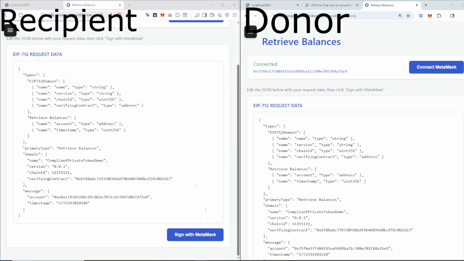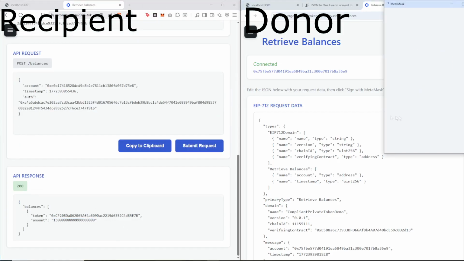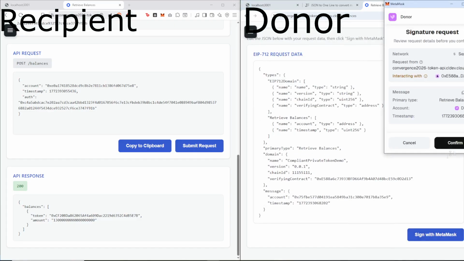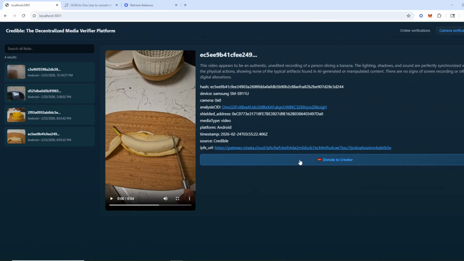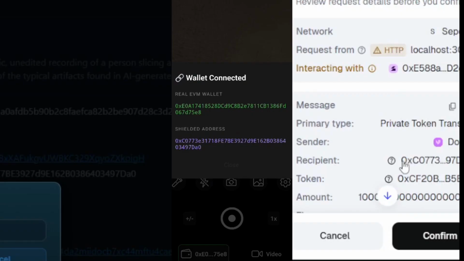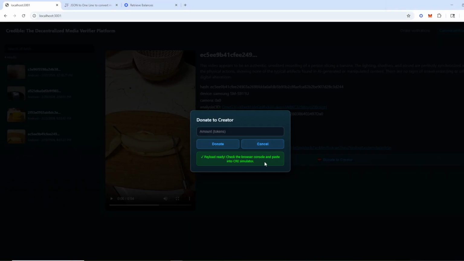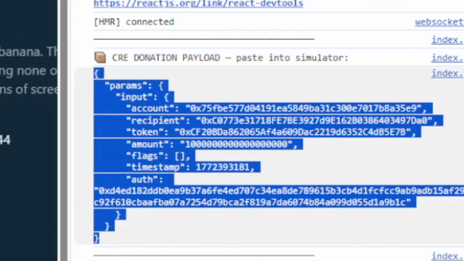So first we're going to check the balances of our recipient and donor. On the left you can see that the recipient currently has 13 tokens and the donor on the right has 7 tokens. On the website we're going to be clicking the donate button. We're going to donate 1 token, and notice that the recipient is the shielded address that we saw on the Expo app. A JSON payload will be generated including the donor signature wallet to be sent to CRE.